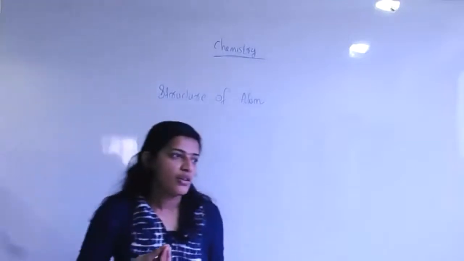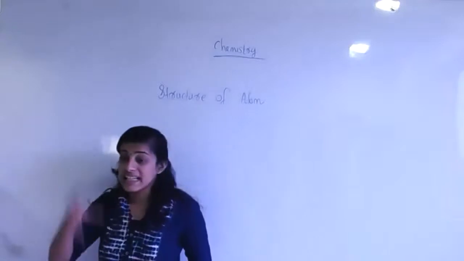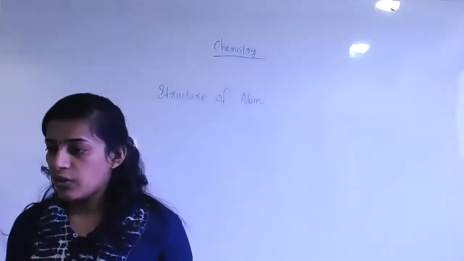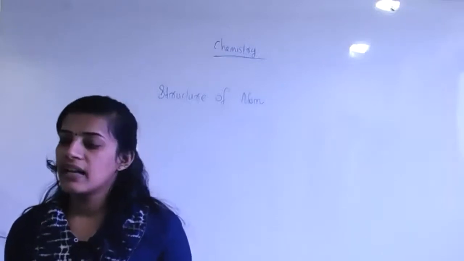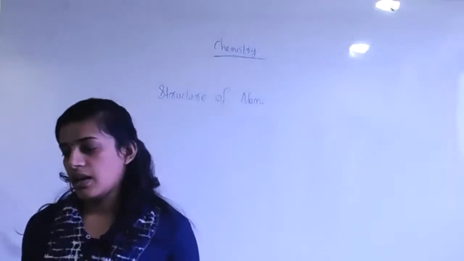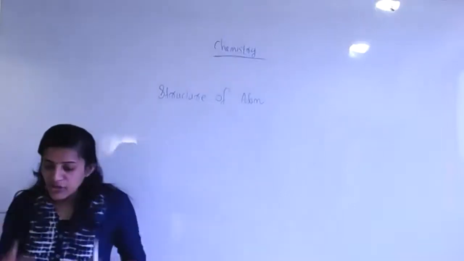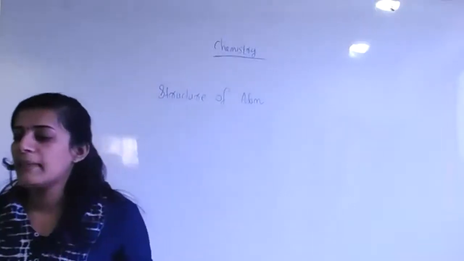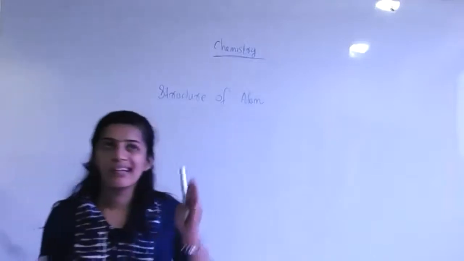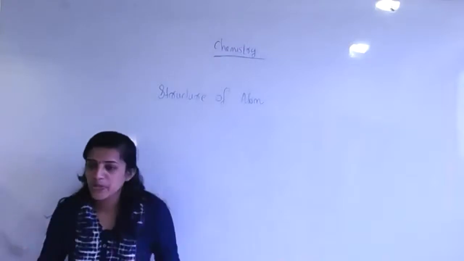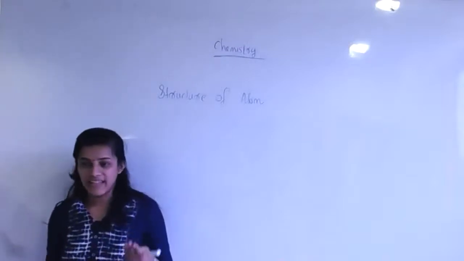Is it divisible or not? What are the particles present in it? Subatomic particles are present in it. With this chapter, I'm introducing you to the idea of its generation, then the contribution of different scientists.